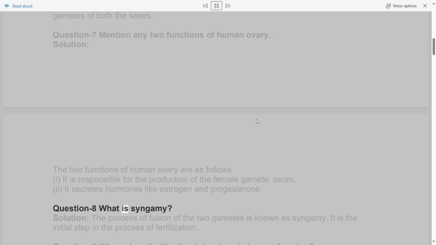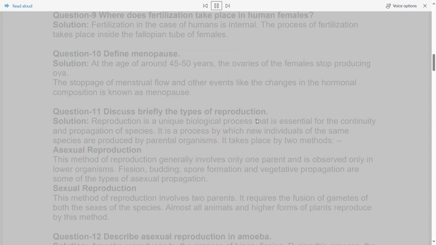Question 8. What is syngamy? Solution. The process of fusion of the two gametes is known as syngamy. It is the initial step in the process of fertilization. Question 9. Where does fertilization take place in human females? Solution. Fertilization in the case of humans is internal. The process of fertilization takes place inside the fallopian tube of females.